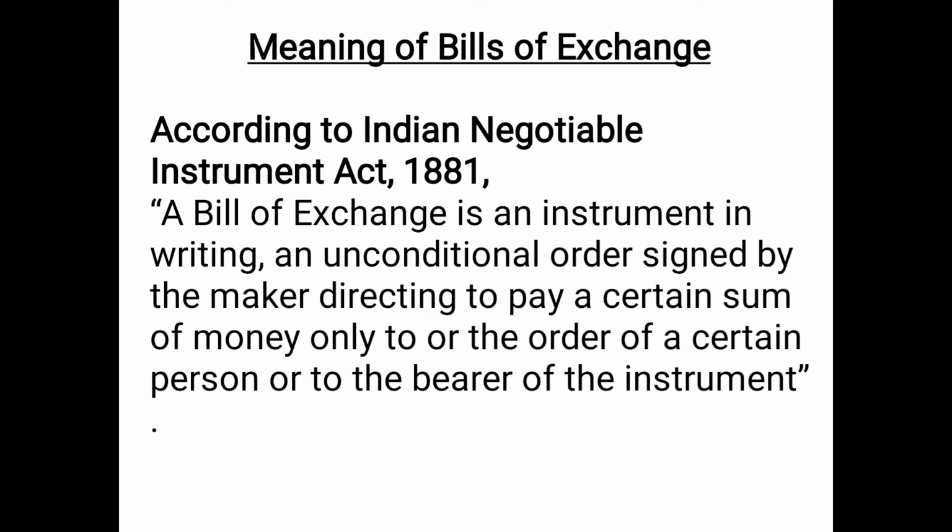So he will be directing Mr. Y to pay the sum of 20,000 rupees either to himself, that is Mr. X, or to somebody else, maybe Mr. Z, Mr. A, Mr. B, as per the direction of Mr. X, or to the bearer of the instrument. That means whosoever is holding the bill of exchange at the time of payment, Mr. Y will have to make the payment to that particular person.